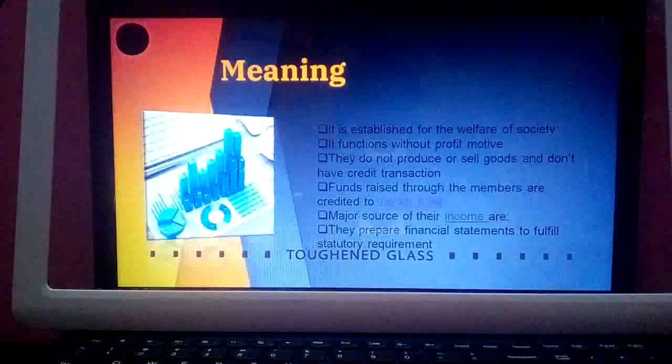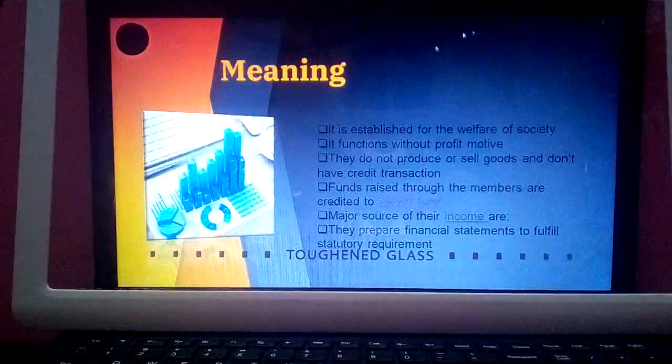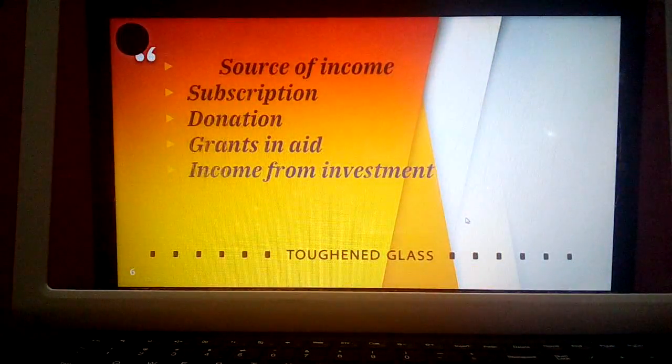So next, major source of their income. Through which source they are raising their fund. So let us study regarding their sources of income. First one is subscription. What is subscription? Subscription is a payment which is made by the member on a periodic basis for the purpose of continuing his membership. That means this is the amount which is paid by the member to NPOs, and it is on a periodic basis. They make a regular payment annually or monthly. So in this manner they raise the fund.